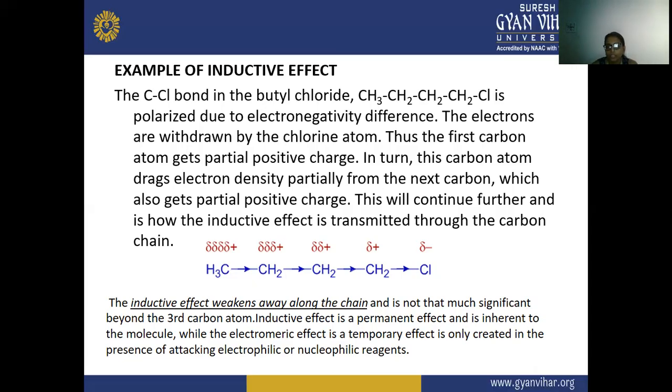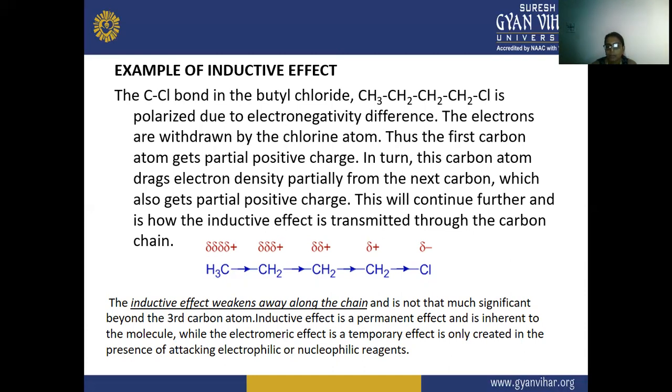The chlorine is a halogen, and halogens are electronegative. They have the capability to withdraw electrons, and they are the most electronegative atoms. That is why the chlorine is withdrawing the electrons. Thus, the first carbon atom, which is attached to the chlorine, gets a partial positive charge.